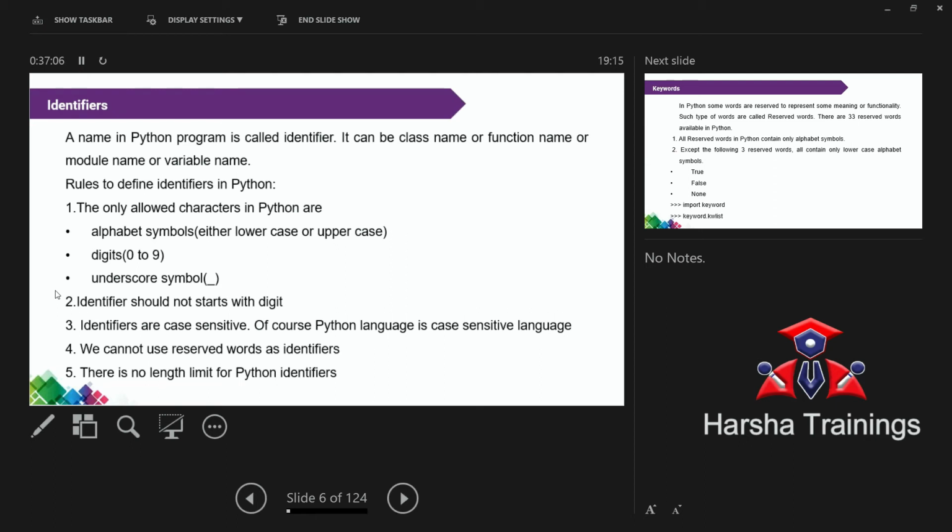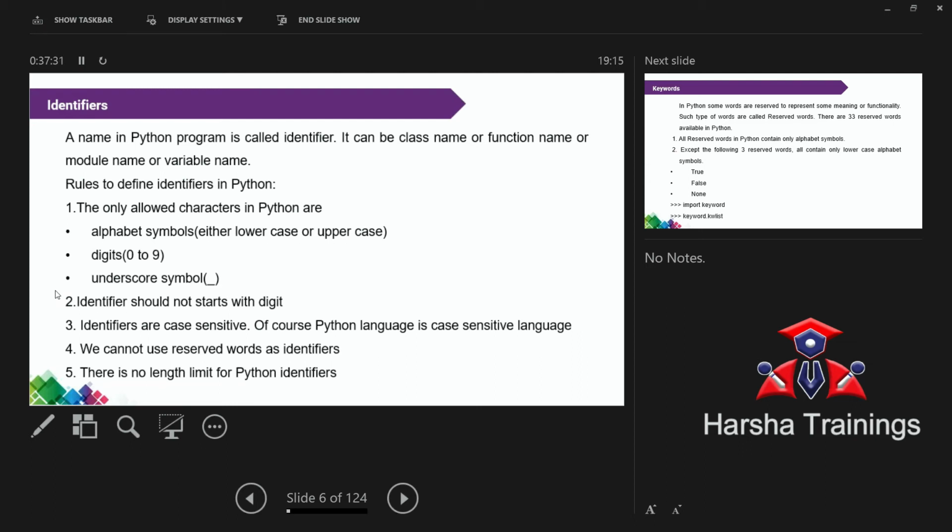Identifier is any name given to either a variable or a function or a class or an array or a list, string, tuple, set, dictionary, whatever it is. If you are using a name, the name is called identifier. Suppose my name is an identifier, your name is an identifier. Each and everything is called an identifier.